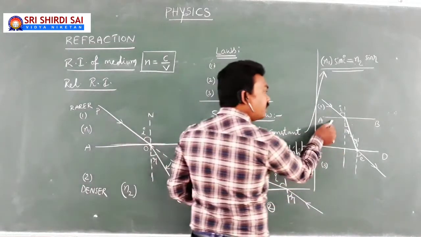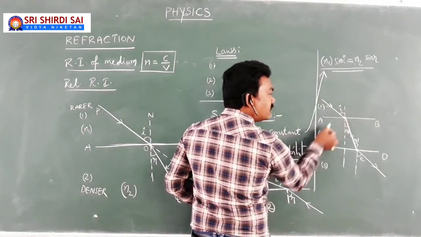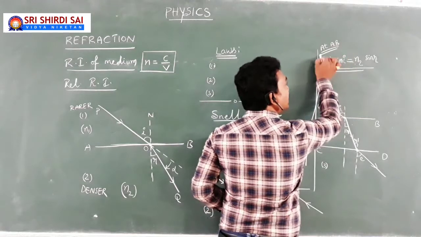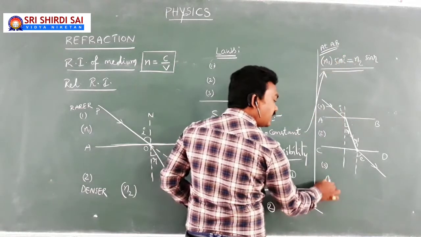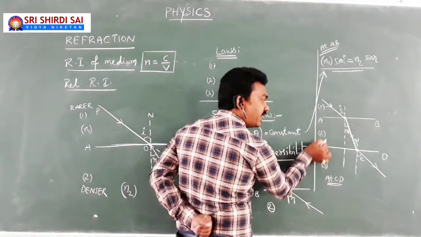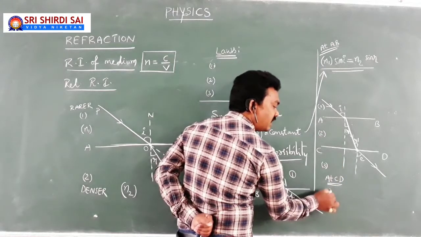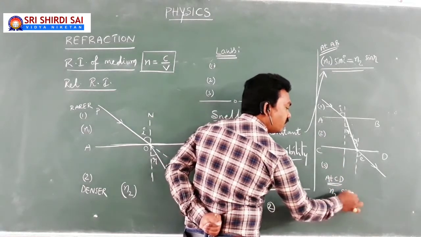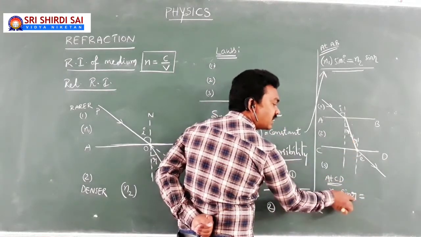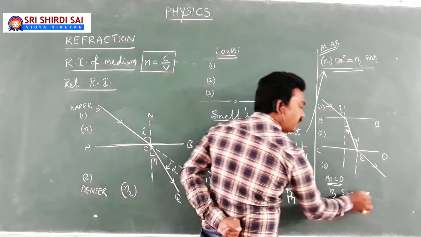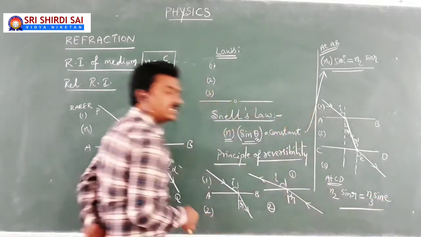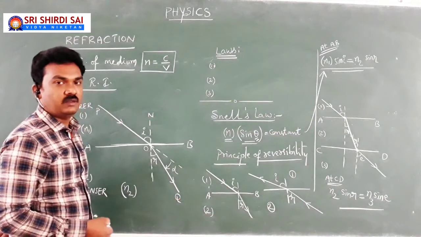If you apply Snell's law at AB, N1 into sin I equal to N2 into sin R. Now you can write Snell's law at CD. What is that? Because at CD light is traveling from the second medium to the third medium, it is N2 into sin R, because the refractive index of the second medium and the sine of the angle of incidence in the second medium. Here, the refractive index of the third medium and the sine of the angle of incidence in the third medium. So N2 into sin R equal to N3 into sin E.